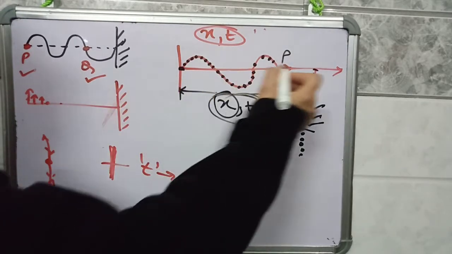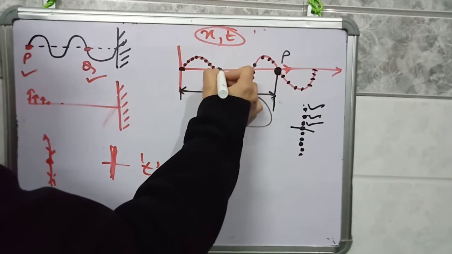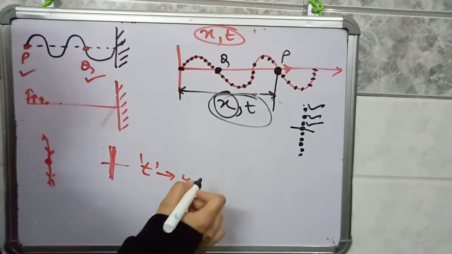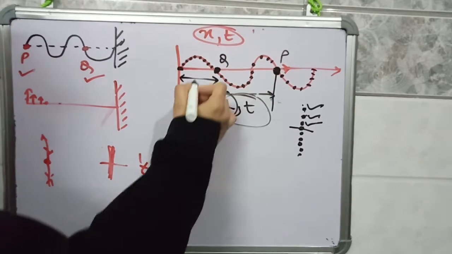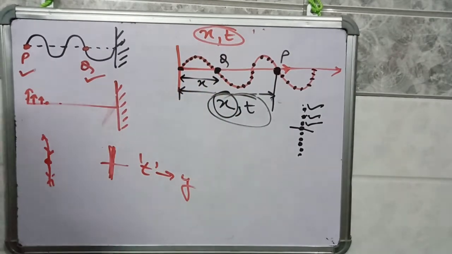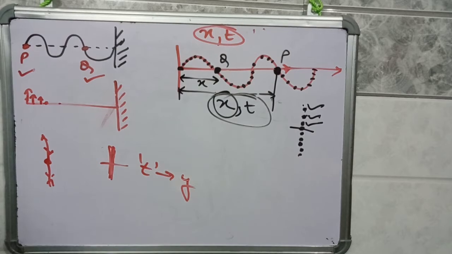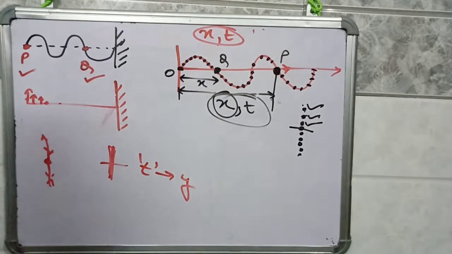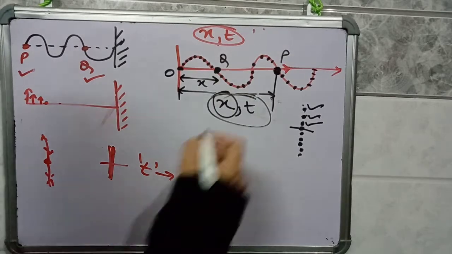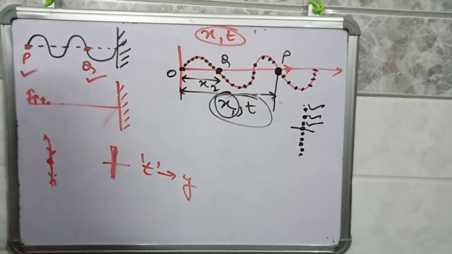For example, we are talking about this particle. Suppose this particle is Q. So how can you specify that we are talking about the Q particle? Measure the displacement of the particle from the starting position. The starting position is also known as the origin. Suppose this displacement is x1, this displacement is x2.